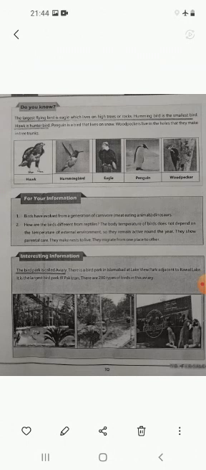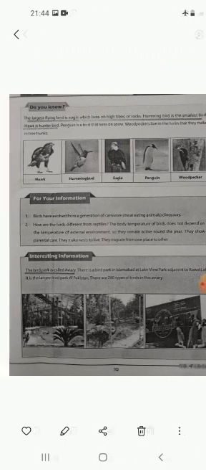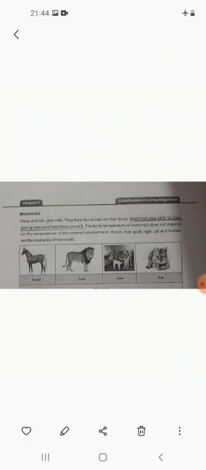The next one is the mammals. These animals give milk, they have fur or hair on their body, and they do not lay eggs. They give birth to their young ones and feed them on milk. The body temperature of mammals does not depend on the temperature of the external environment. Horse, cow, goat, tiger, cat, etc. are all mammals.